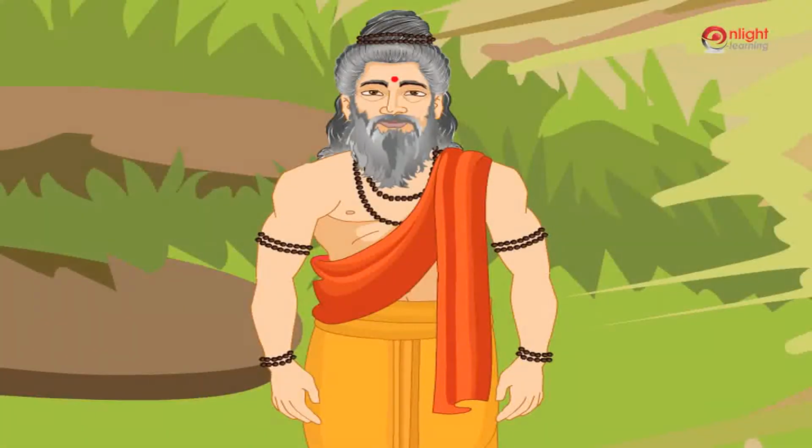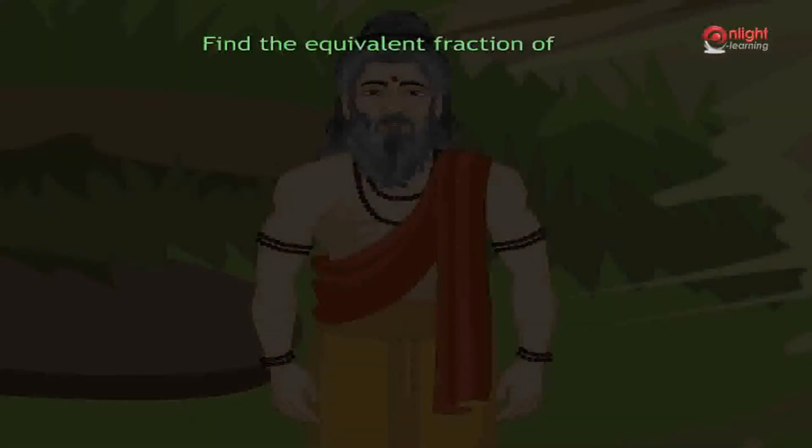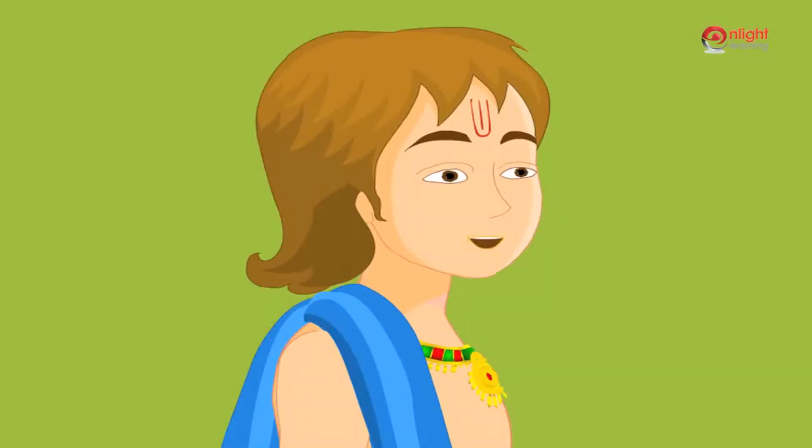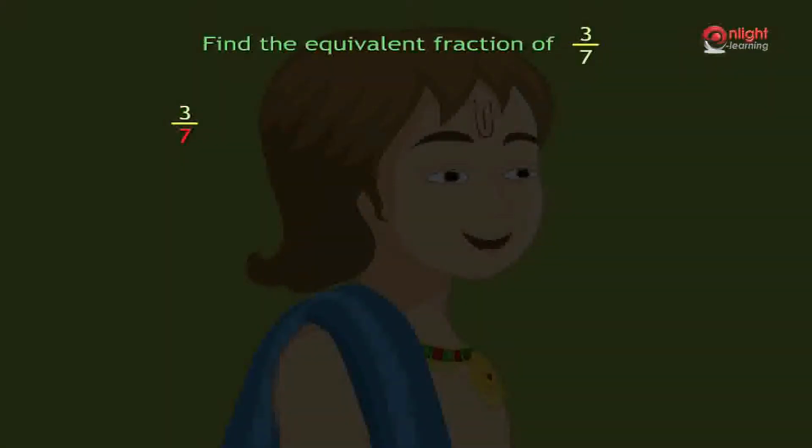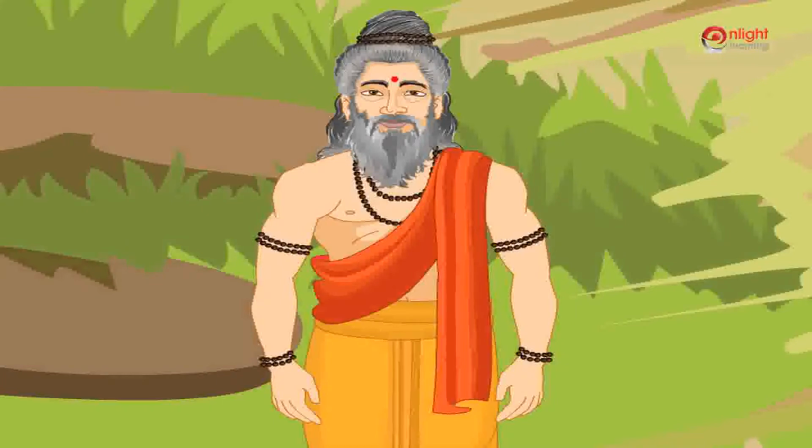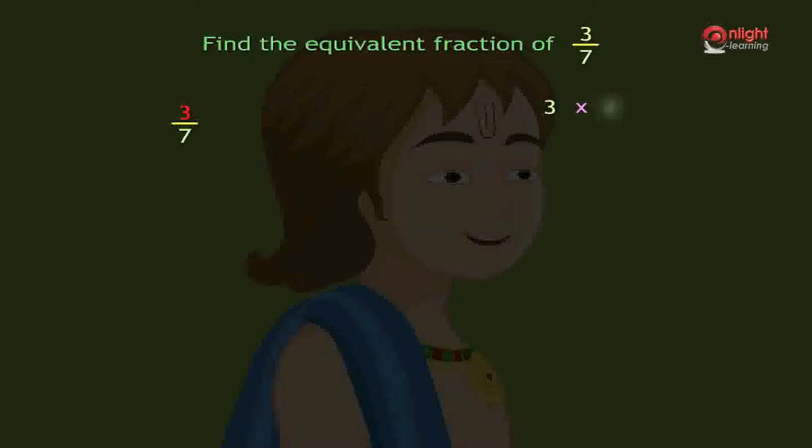Now Arjun, find the equivalent fraction of 3 by 7. So what is the numerator and denominator in 3 by 7? 3 is the numerator and 7 is the denominator. Good. Continue. Multiplying 3 by 2, we get 6 and multiplying 7 with 2, we get 14. So the fraction is 6 by 14.